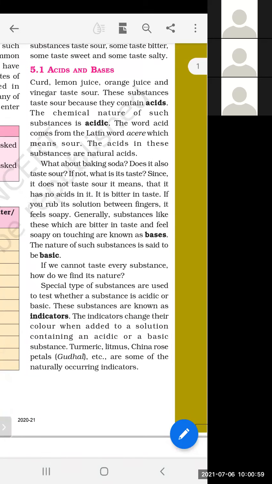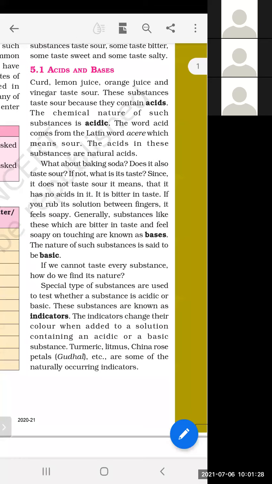So what will we do if we cannot touch that substance, if we cannot taste that substance? How will we find the nature of that substance? To do this we have a special type of substance to check whether it is acidic, basic, or a salt. We have a special type of substance, and those substances are known as indicators.